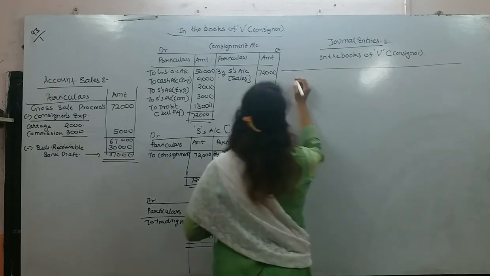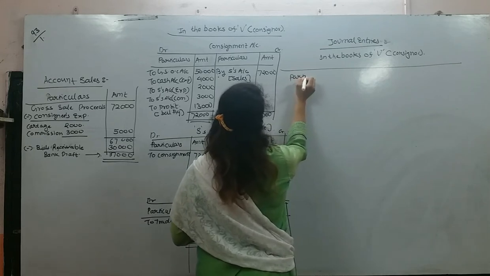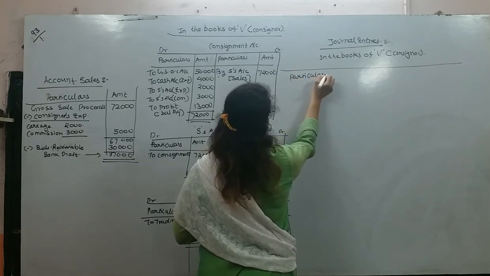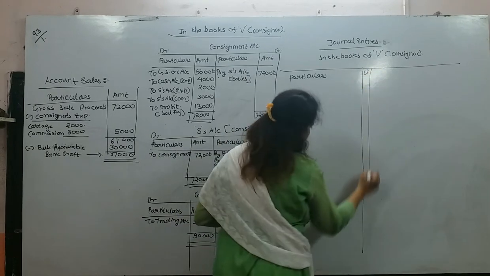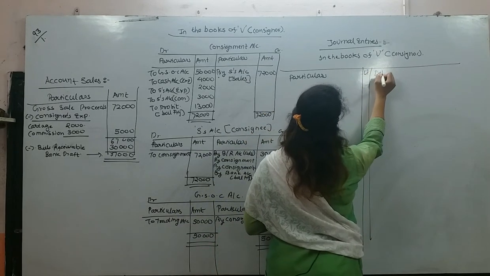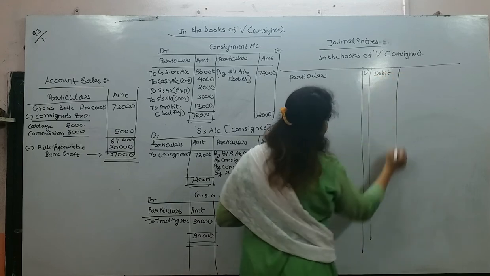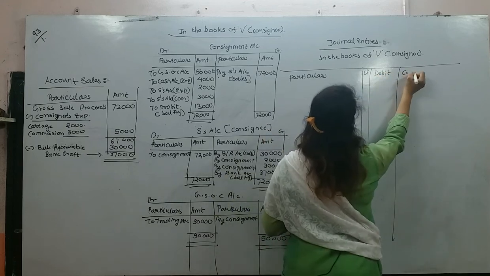Here we don't have a date column, so directly I will write particulars, LF, debit and credit.